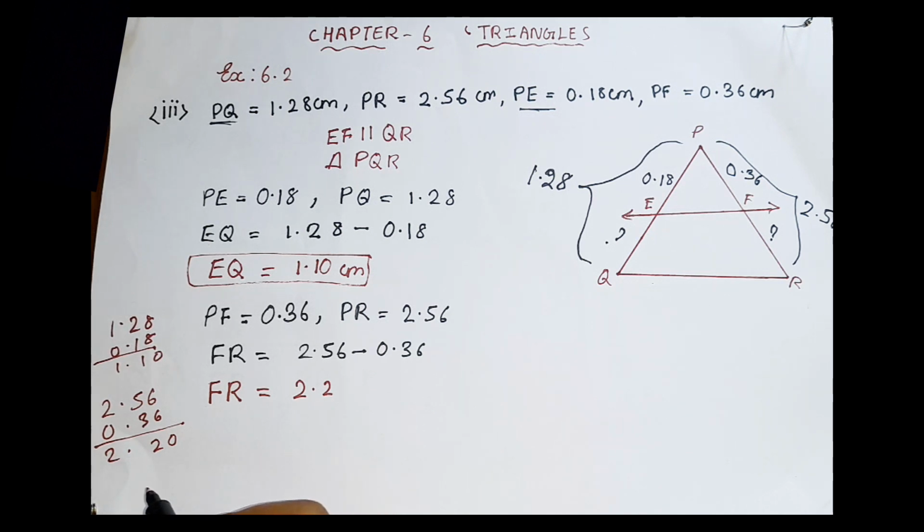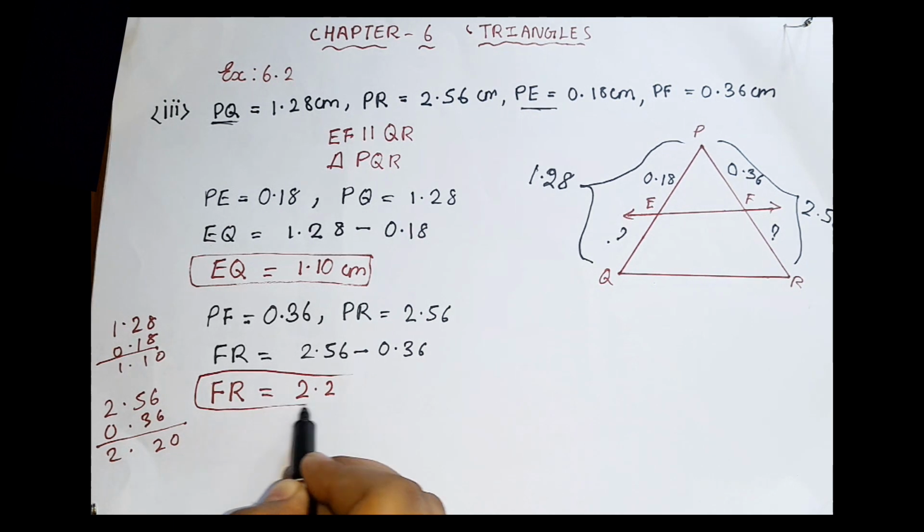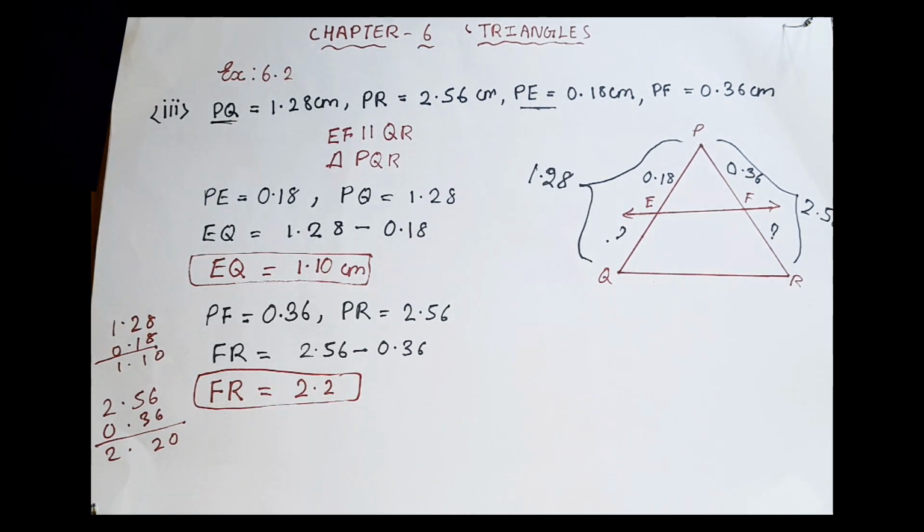You might be wondering why. Because it is not required. After the point, if we have 2, 2 is the actual number, and the 0 is not considered. Most of the time we won't consider the 0. That's why I didn't mention the 0. So this is the value for FR.